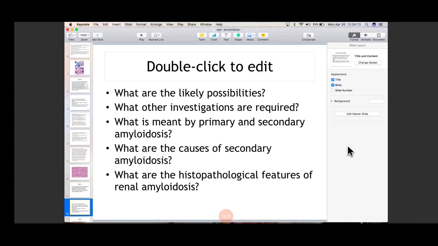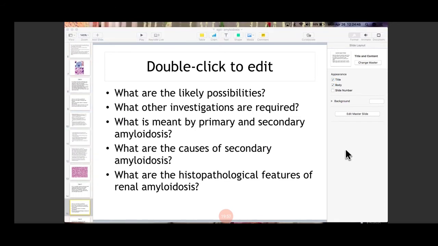Then immunofluorescent stains like anti-kappa and anti-lambda are useful in cases of primary amyloidosis, which occurs in cases of multiple myeloma. Thioflavin T. You need to remember at least 4-5 stains. They are asked in Viva because we have a specimen of amyloid kidney kept for exam. Also, you can get a slide of amyloidosis. So they will ask you about these special stains of amyloid in your Viva. So you should be thorough with at least 4 or 5 stains.